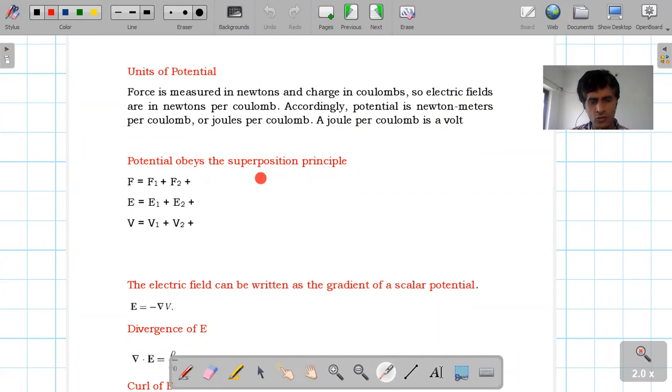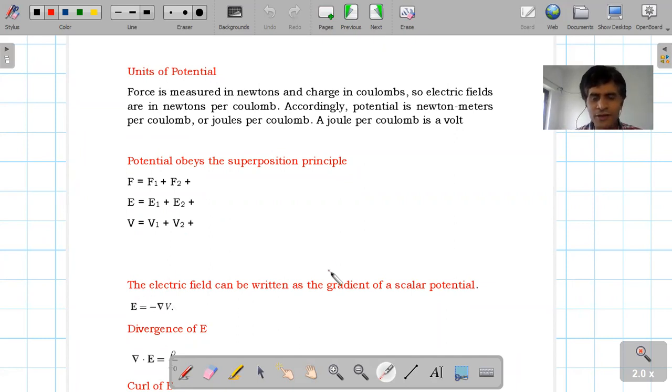Then potential obeys a superposition principle. That is the superposition principle of force. If the system consists of n number of particles, we can write F equal to F1 plus F2 plus up to Fn, or summation of Fi going from 1 to n. Similarly, the superposition principle of electric field: E1 plus E2 plus up to En, summation of Ei going from 1 to n. Similarly, for potential, V1 plus V2 up to Vn, summation of Vi going from 1 to n.